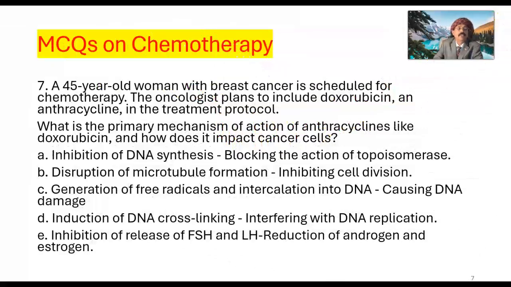Question number 7. A 45-year-old woman with breast cancer is scheduled for chemotherapy. The oncologist plans to include doxorubicin, an anthracycline, in the treatment protocol. What is the primary mechanism of action of anthracycline like doxorubicin, and how does it impact cancer cells?